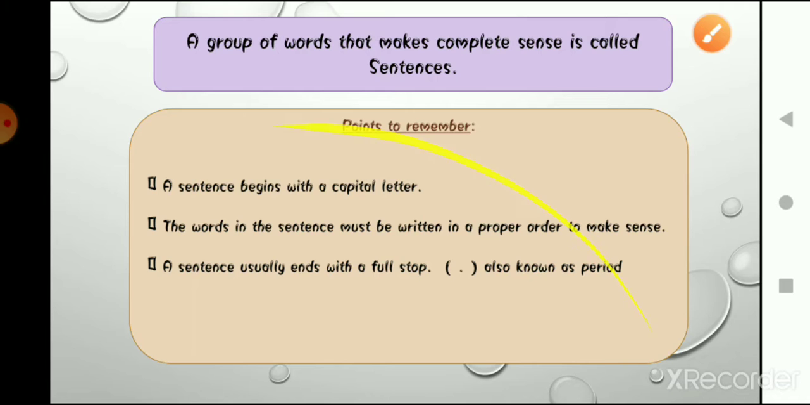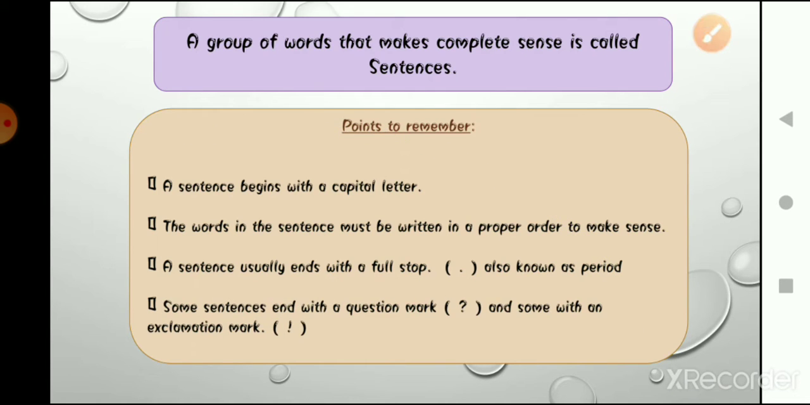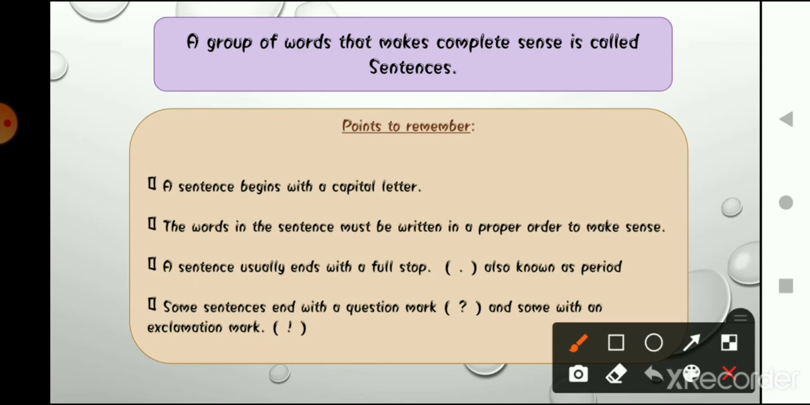Now the fourth point is that some sentences may end with a question mark. Like if I ask you, what is your name? This is a question and you are going to get a question mark at the end of this sentence. This is also a sentence because you can make sense out of it. Similarly, there are some sentences that end with an exclamation mark, that is this type of mark. Okay, that is an exclamation mark.